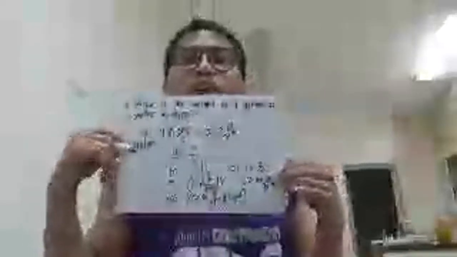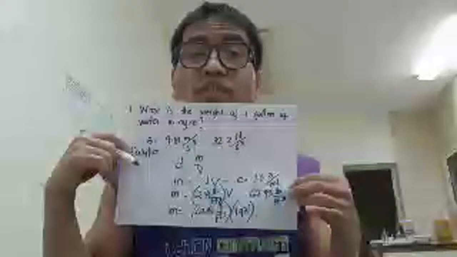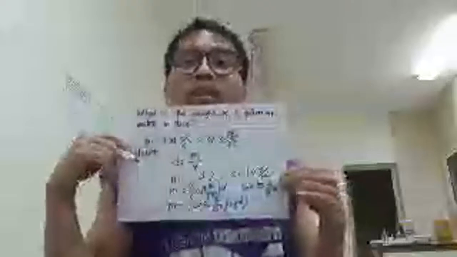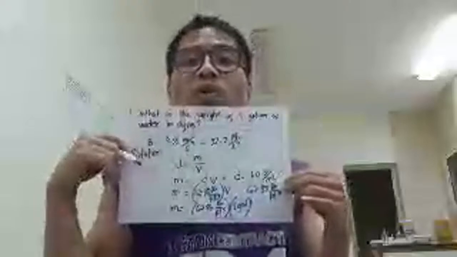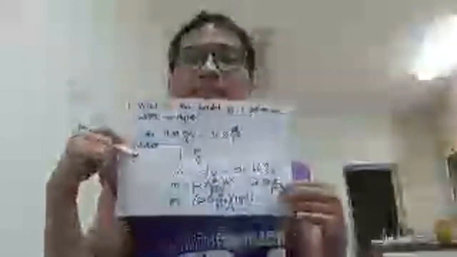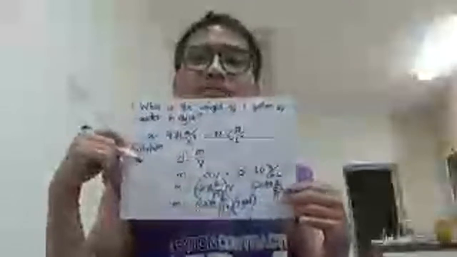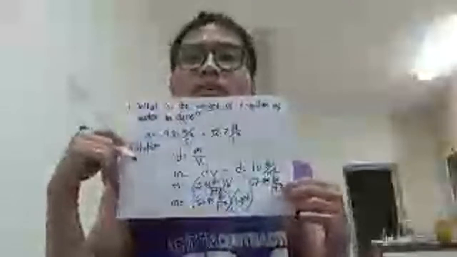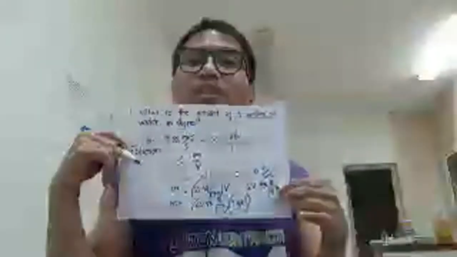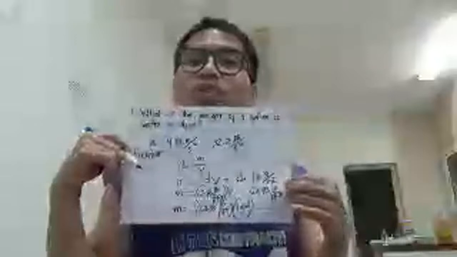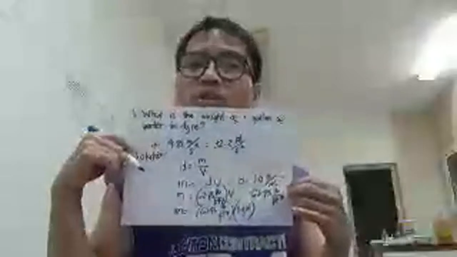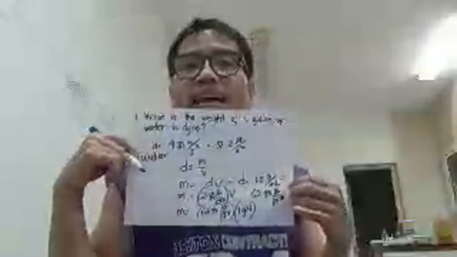As I told you earlier in my chemistry discussion on stoichiometric chemical calculations, we need to agree first on the unit. There is gallon, there's cubic feet, and we know that cubic feet is a volume also. If cubic feet is a volume also, we need this gallon to be converted to cubic feet.